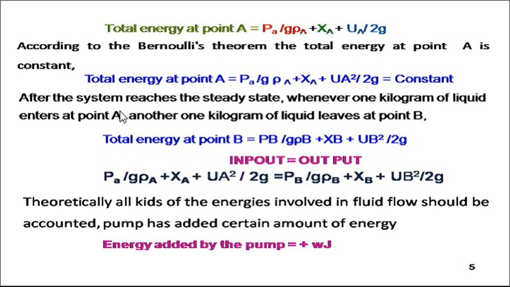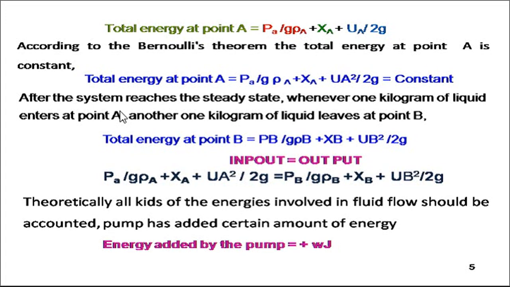So the total energy at the outlet, point B, we can similarly define as PB divided by g into rho B plus XB plus UB square divided by 2g. Now we know that it is nothing but input equal to output.